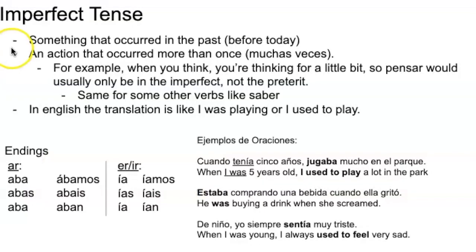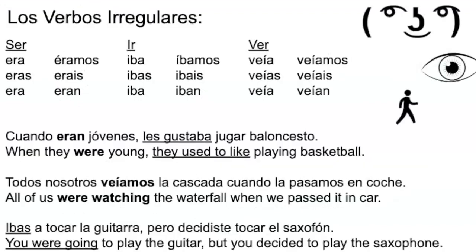Okay, so the first thing about the imperfect is that it's an action that occurred in the past, obviously, but it happened more than once. So, for example, in the preterite, you see "ayer hice la tarea." So yesterday, I did the homework. It was a one-time thing. You did the homework. But if you said "cuando era niño hacía la tarea," when I was young, I used to do homework,